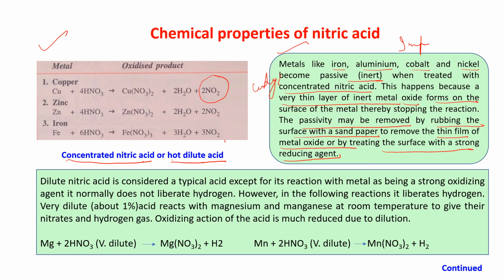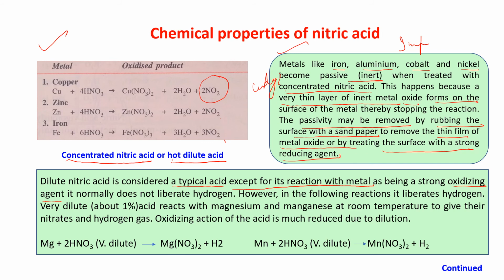Okay. Now, dilute nitric acid is considered a typical acid except for its reaction with metal. As being a strong oxidizing agent, it normally does not liberate hydrogen.